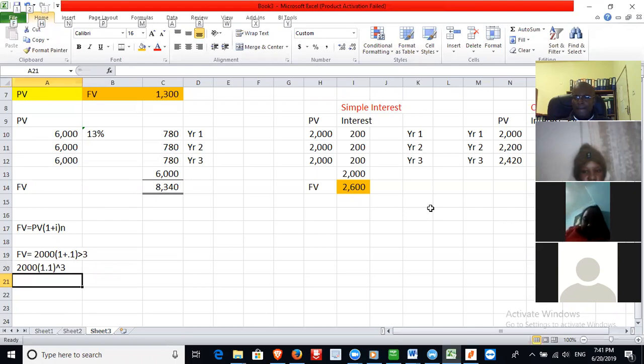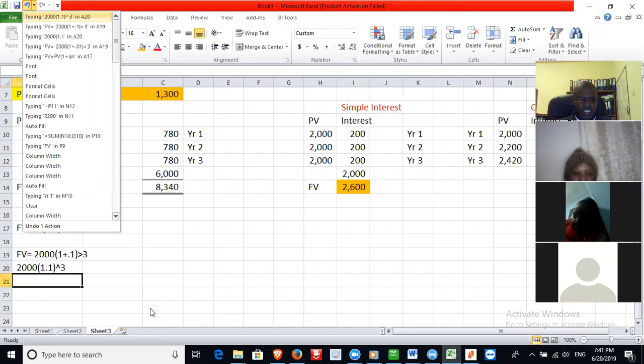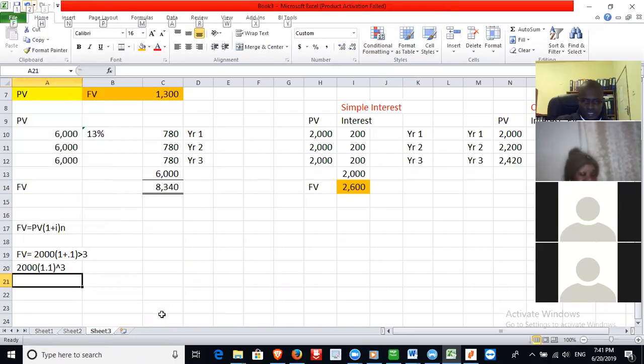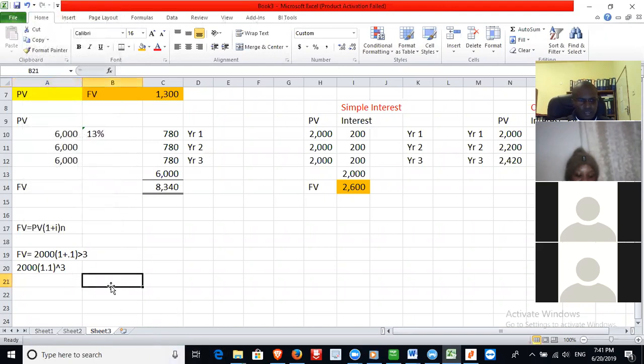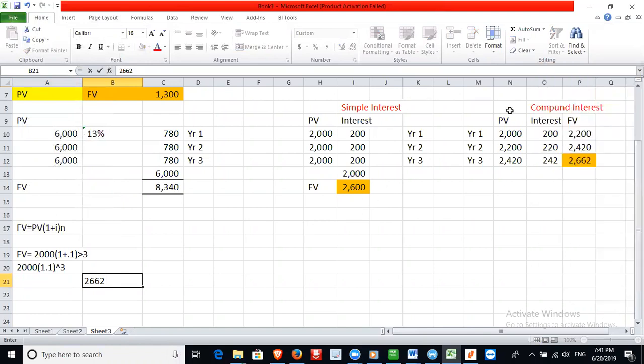I'm calculating, sir. So 2000 multiplied by 1.1 to the power 3 is 2,662. 2600 and 62. 2,662.